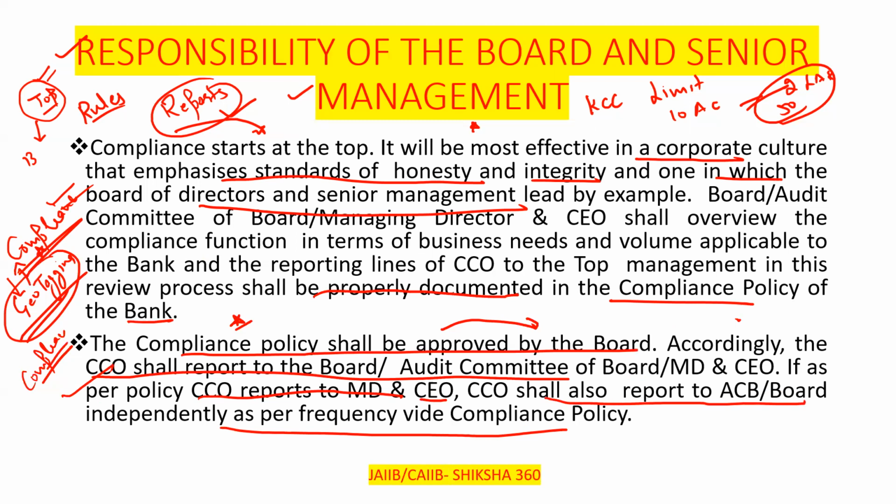So if they are reporting to the MD and CEO, they also have to report to the ACB, clear. This is the thing: in the examination they will ask a question, clear. If the CCO is going to report to the MD and CEO, then there will be a compulsion that they shall also report to the ACB or the board independently, clear, as per the guidelines.